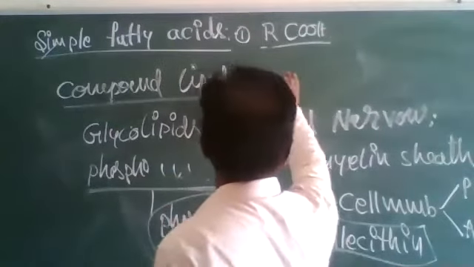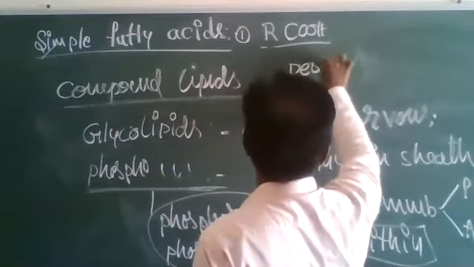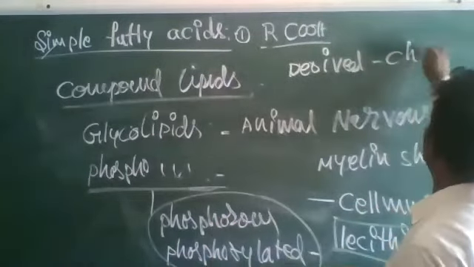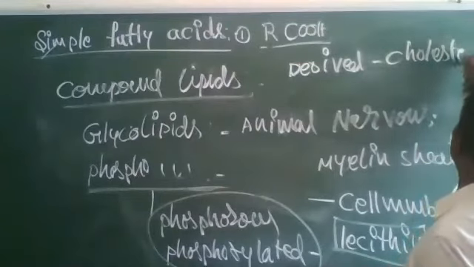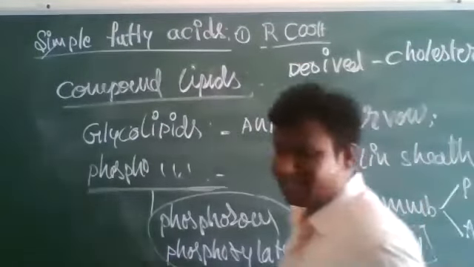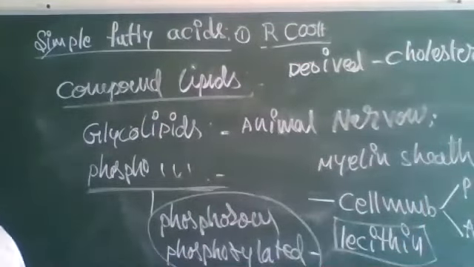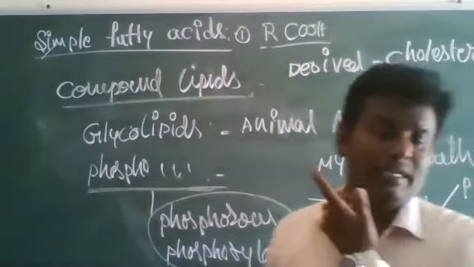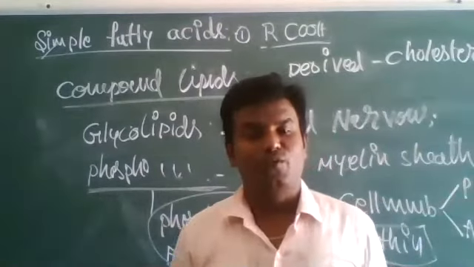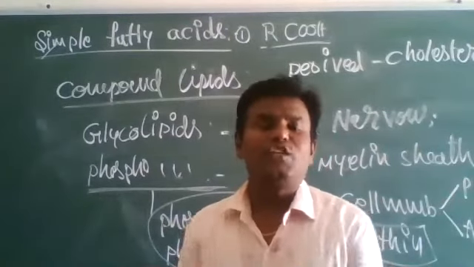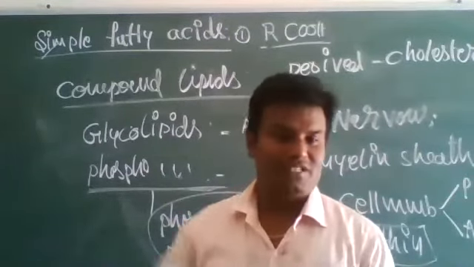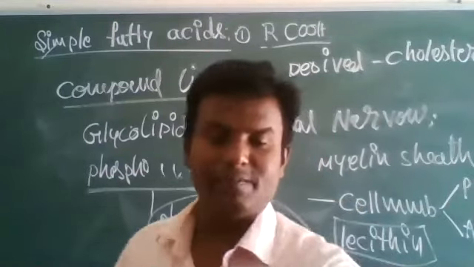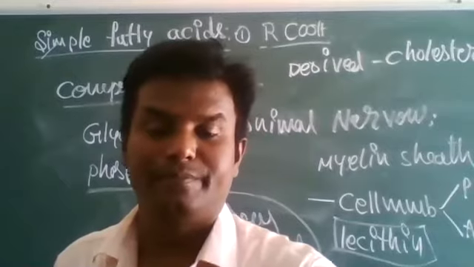Next, the third one is derived lipids. Derived lipid is cholesterol, present in our regular diet. This is the explanation about the fats. Actually there is more information when studying chemistry, but in biology, this much. So this is the explanation about the lipids.